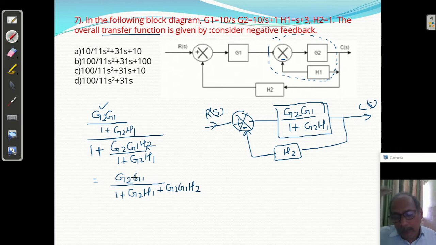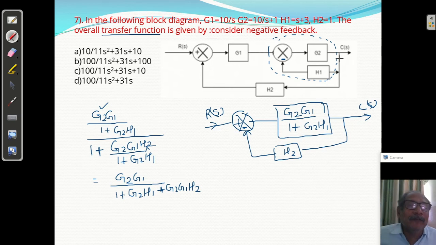Please याद रखना, इसके आगे this is a time consuming process. How to find the transfer function of a closed loop system? It is a numerical only. Numerical रहेगा इधर G2 G1 upon 1 plus G2H1 रहेगा. क्लियर? अगर ये negative feedback है तो यहाँ positive आएगा and directly this is G2 G1 H2. Directly we can write. So no need to do all these calculation.